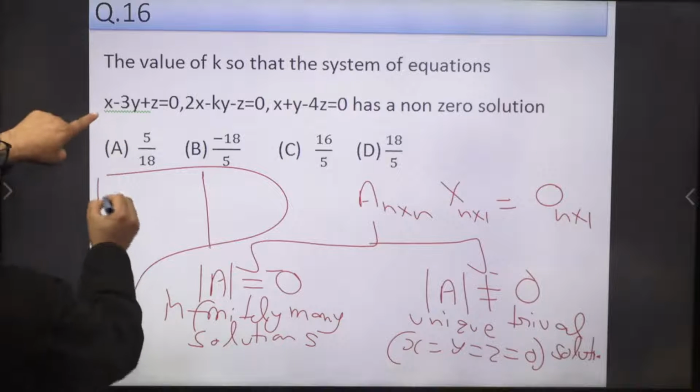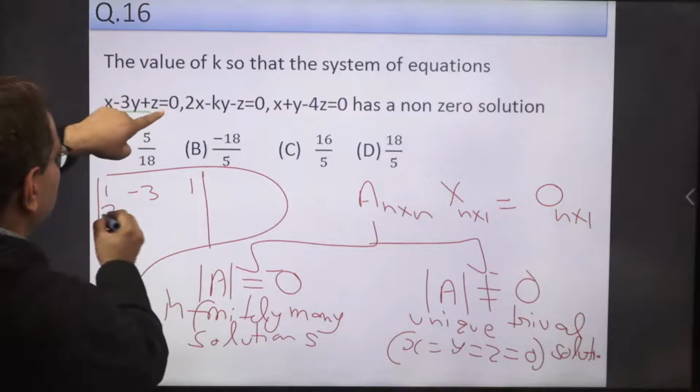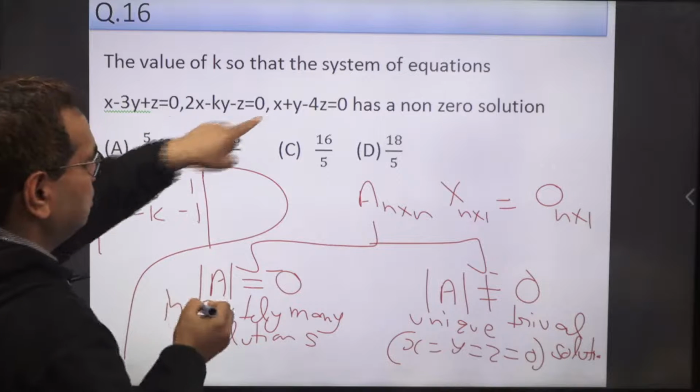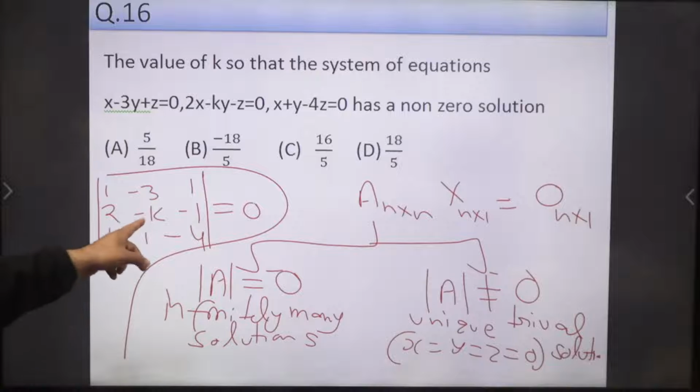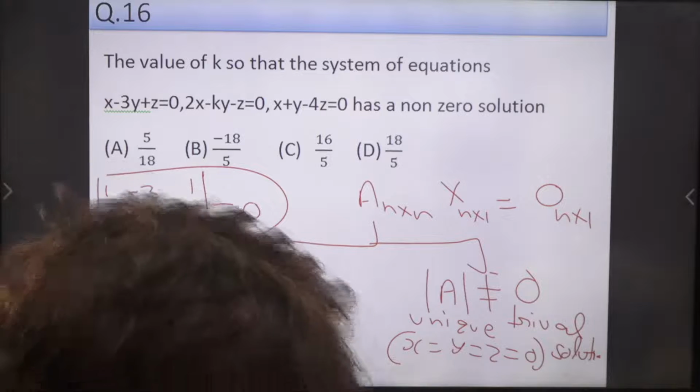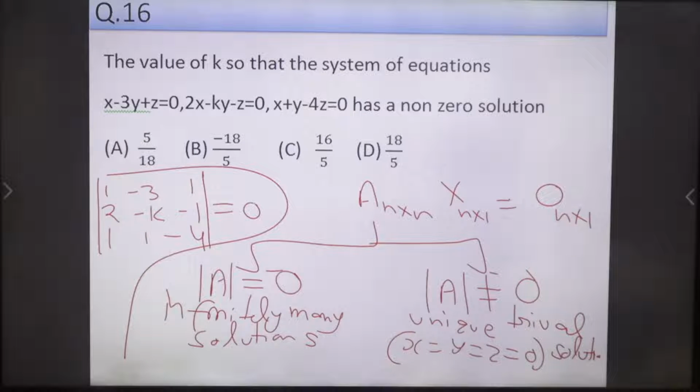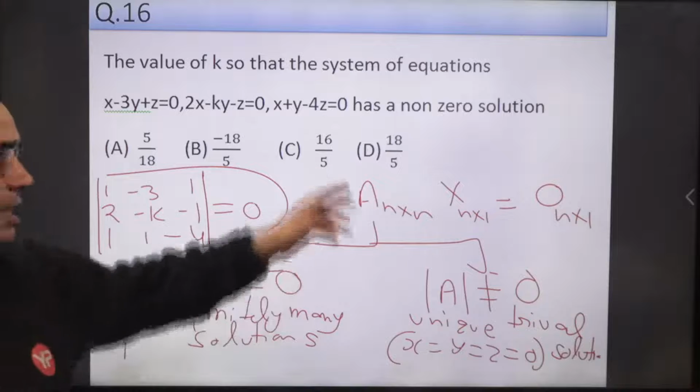Just remember this concept and solve this. You have here 1, minus 3, 1. Then you have 2, minus k, minus 1. Then 1, 1, minus 4. Make this determinant equal to 0 and then you will be able to solve for the value of k. You must know how to evaluate determinants, 3 by 3 as well as 4 by 4. You should solve this problem later at home, and you will get k equal to 18 upon 5. D is the right answer.